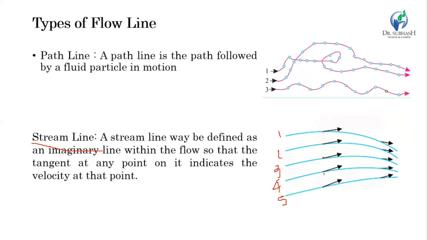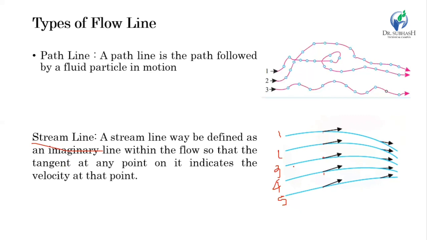So a streamline is not a physical line; it is just an imaginary or hypothetical line which indicates the velocity of the fluid particle at each and every location.